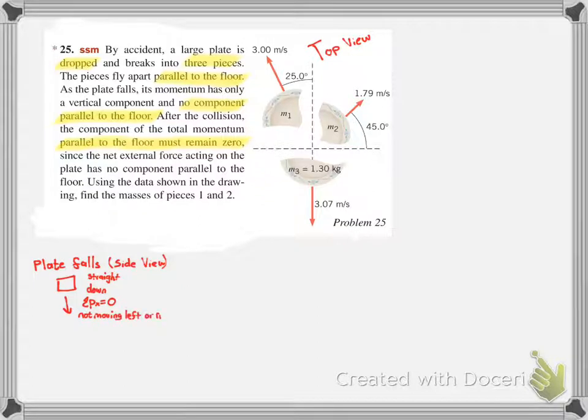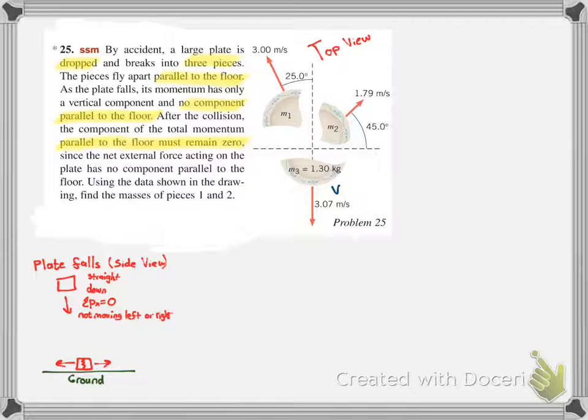Then when it hits the ground, the plate moves parallel to the ground. So this is what we see. This is why the net momentum has to be 0, because the plate was only moving down. It wasn't moving parallel to the ground. So the net momentum in relationship to the ground is 0.